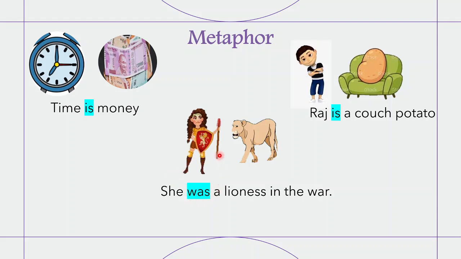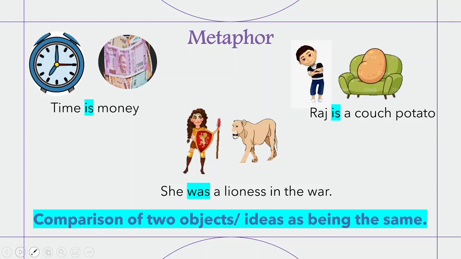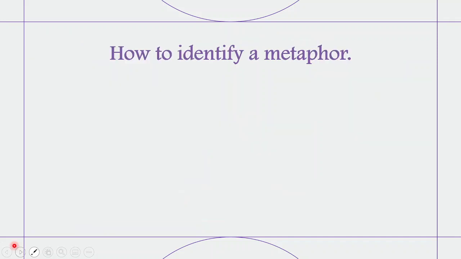So there's a slight difference you see between this example and the one that we saw previously in simile, isn't it? So the comparison of two objects or ideas as being the same. There are no words like, as, similar to, same as, etc. in a metaphor, right? So this is a metaphor. Now how do you identify a metaphor? Let's go step by step. Let me give you three very easy steps.